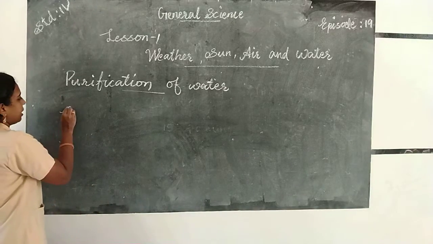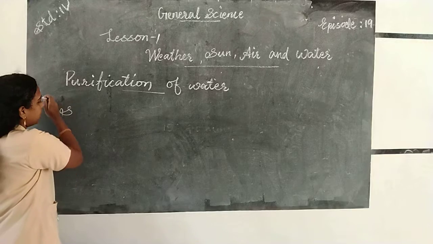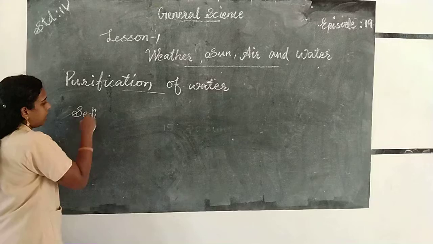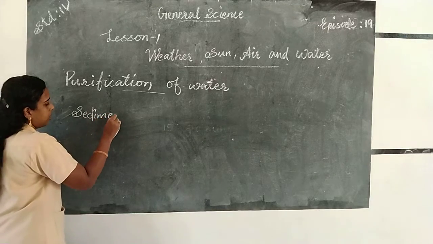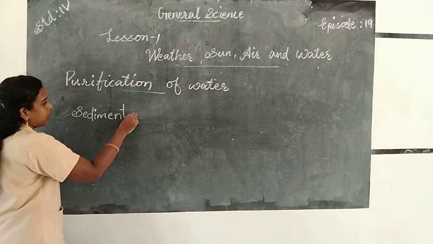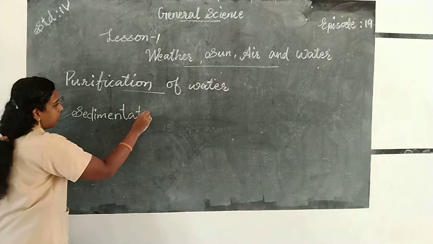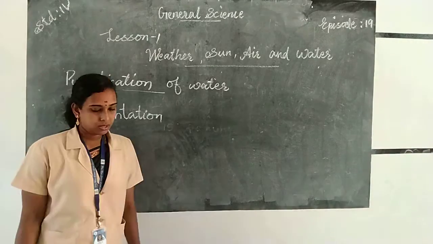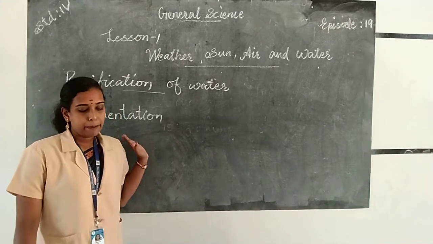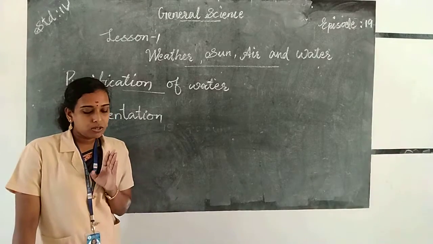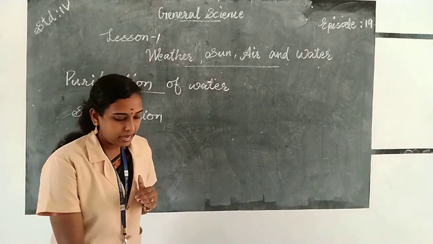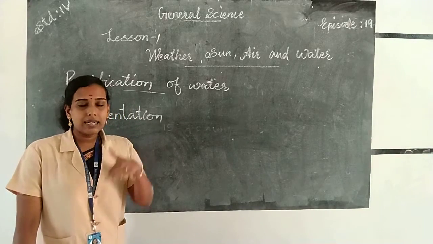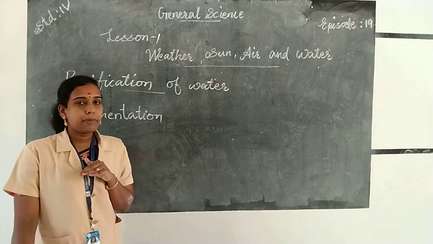Okay, sedimentation. What is the spelling of the word sedimentation? S-E-D-I-M-E-N-T-A-T-I-O-N. Sedimentation. So sedimentation means a process in which water is allowed to stand for a few minutes undisturbed and to allow heavy impurities to settle down, and the process is called sedimentation.